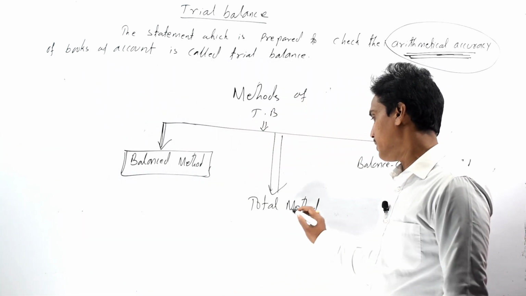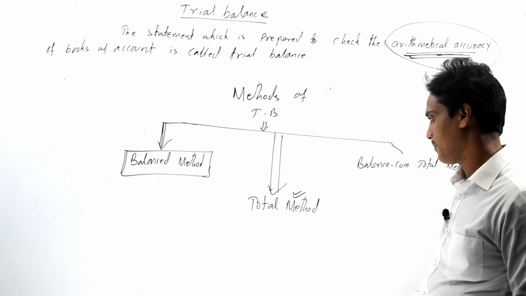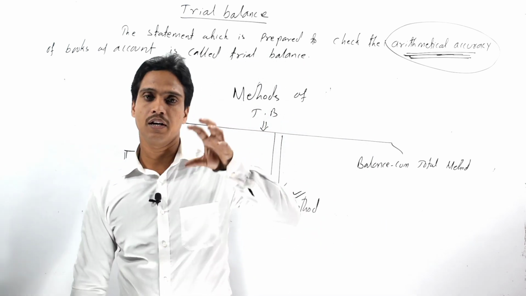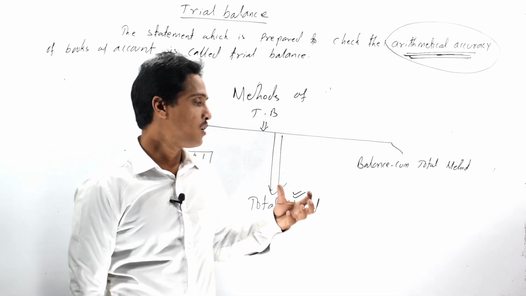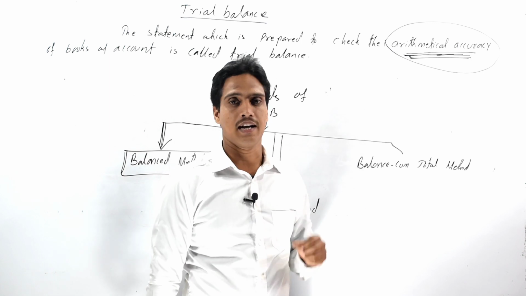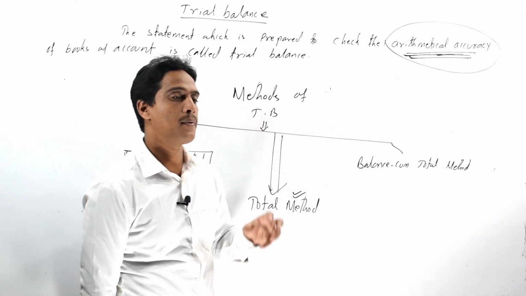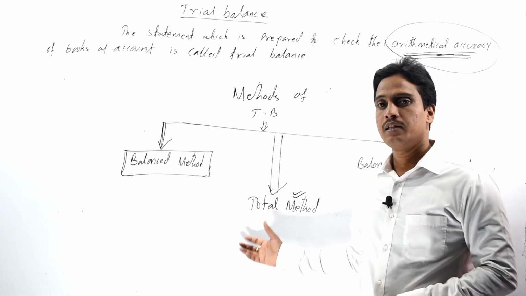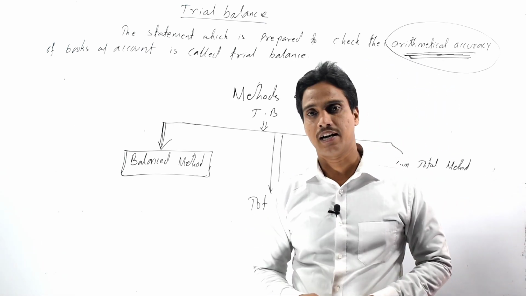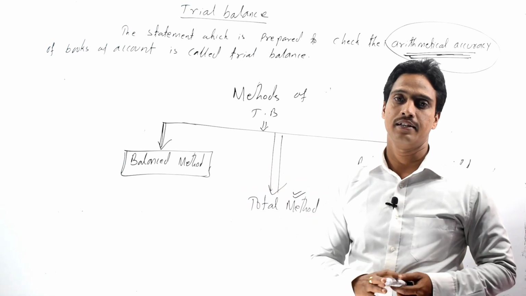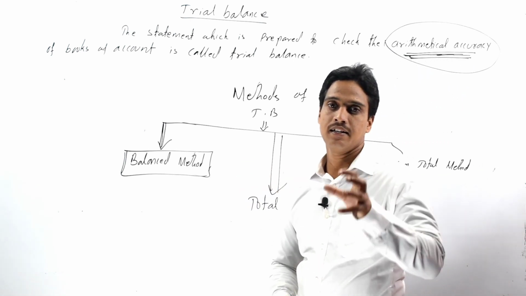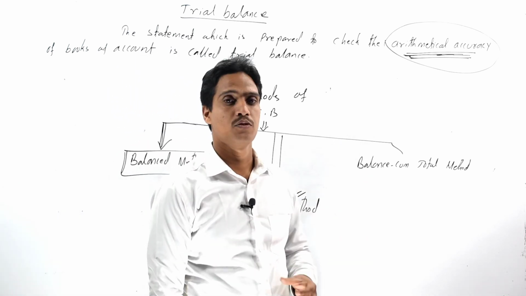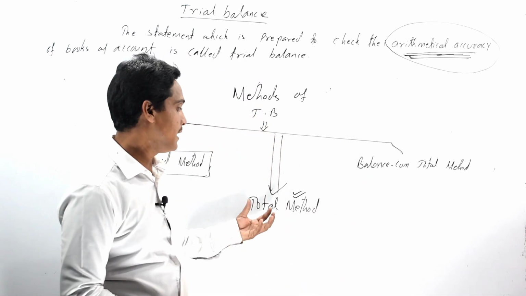So now come to our total method, the method in which we should consider the total of each ledger account for preparing trial balance. That means the debit total of each ledger account should be recorded in the debit column, and the credit total of each ledger account should be recorded in the credit column.